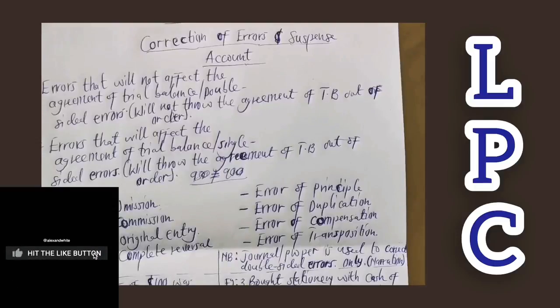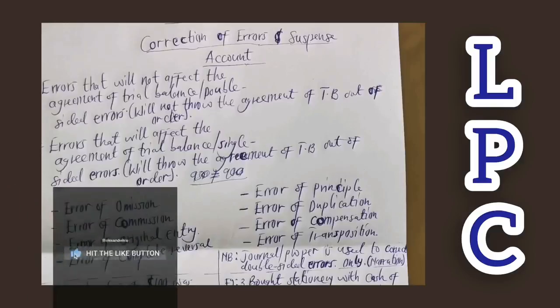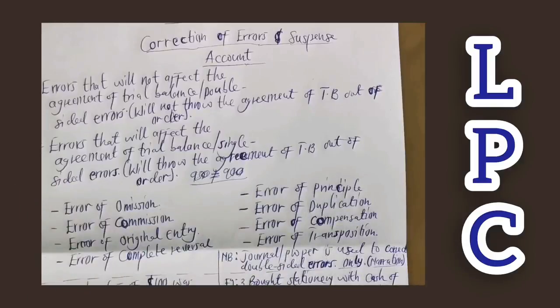Then errors of original entry. We are saying that errors of original entry are basically mistakes that were made right from the origin. The origin here, I mean, right from the tables, because that is where all entries start from. Once we start with the collection of the source documents, you record them in the appropriate tables or journals. So when a mistake is committed right from that end, it's likely to become an error of original entry. So errors of original entry are those errors that are committed right from the origin, I mean, right from the tables.